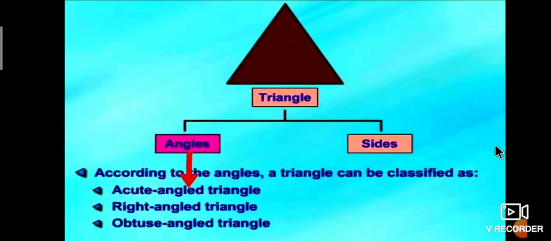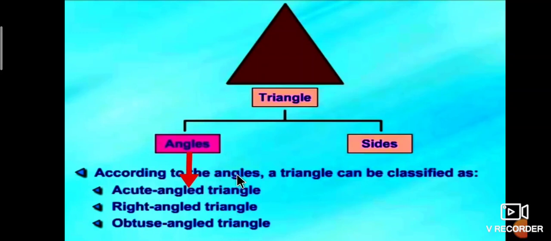Next is the classification of triangles. Triangles are classified on the basis of angles and sides.